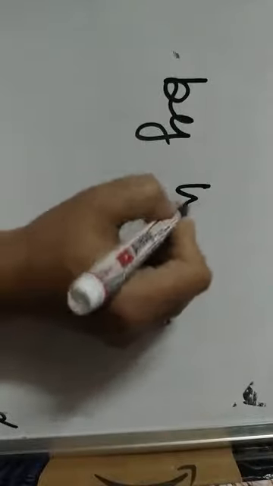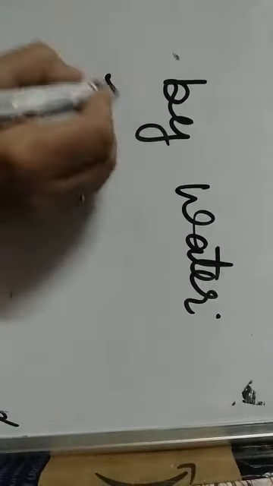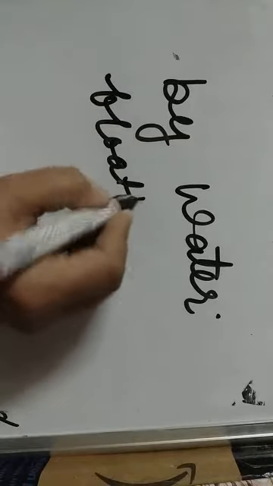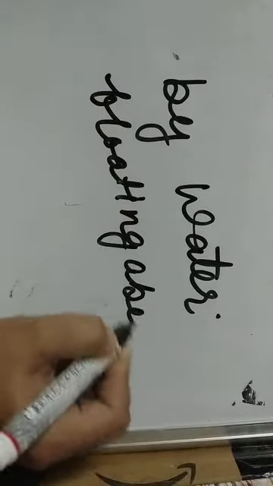Now, dispersal of seed and fruit by water. Certain seeds develop a floating ability, meaning they can easily float on water.